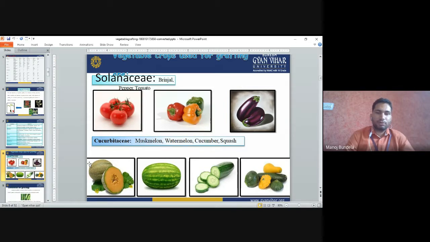There are three types of squash: winter squash, summer squash, and normal squash. So these are mainly used for grafting: tomato, brinjal, and capsicum among solanaceous, and muskmelon, watermelon, cucumber, and squash among cucurbits.